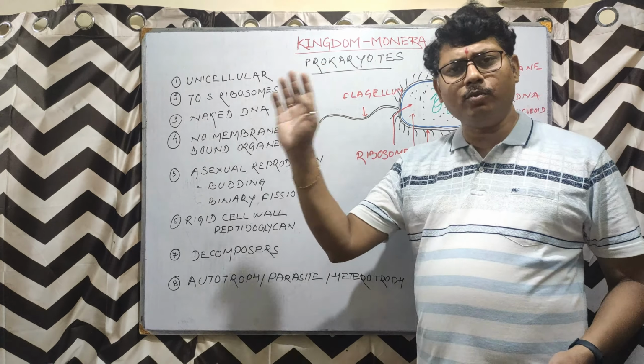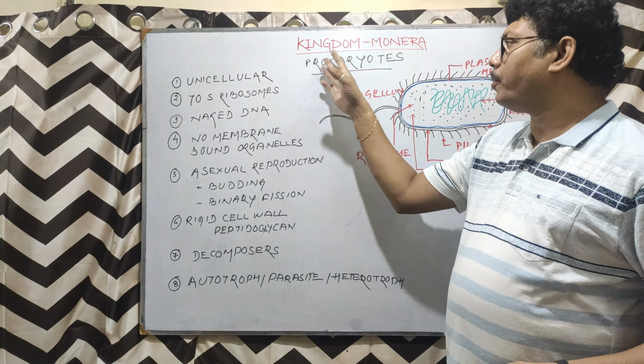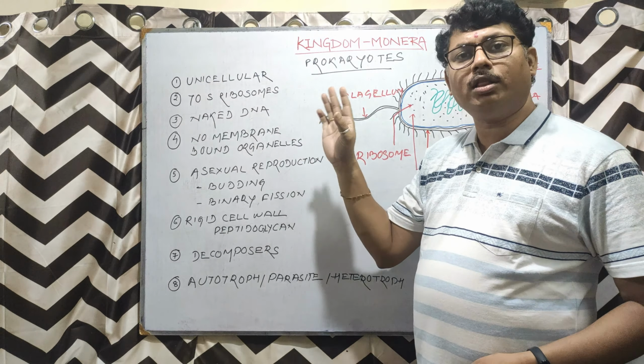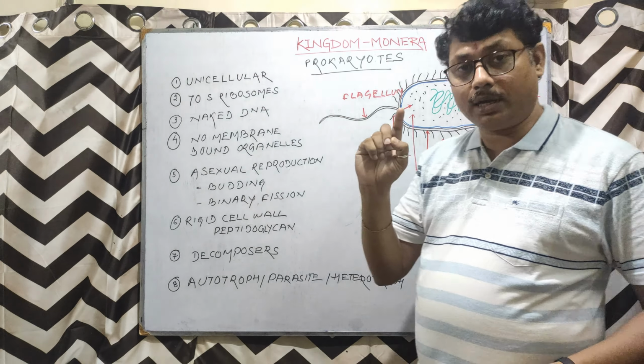So primarily, as I said, the kingdom Monera consists of all the prokaryotes, and they are unicellular.